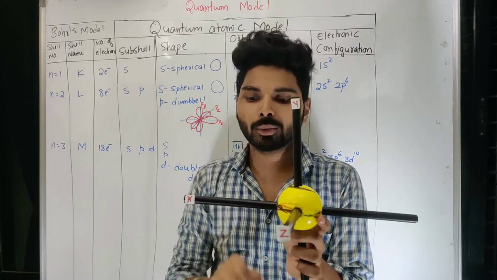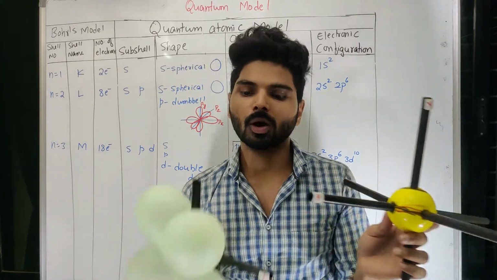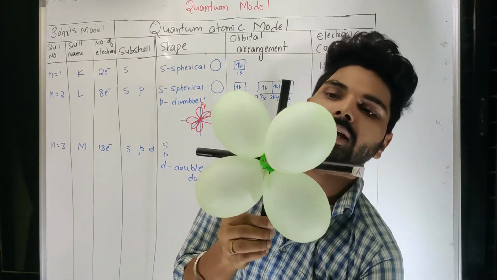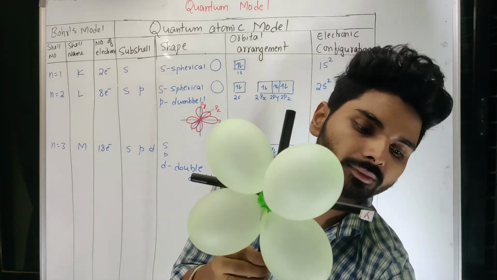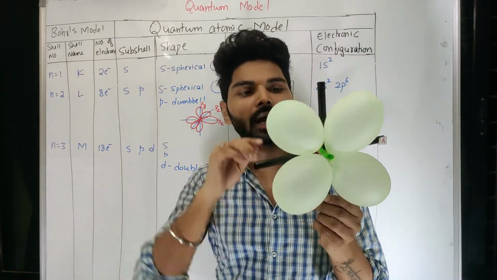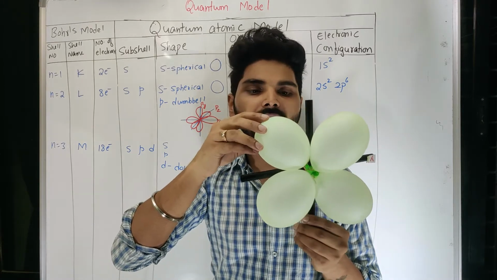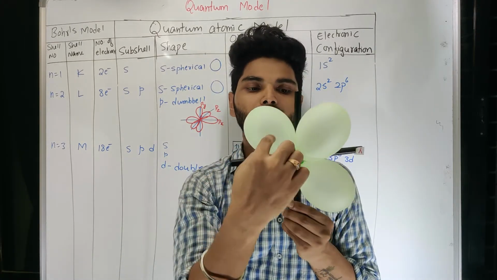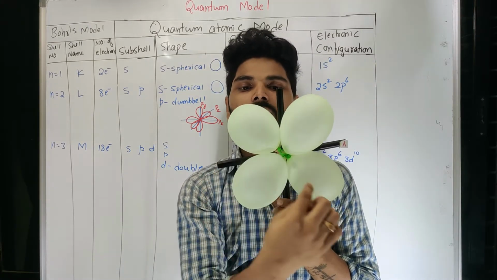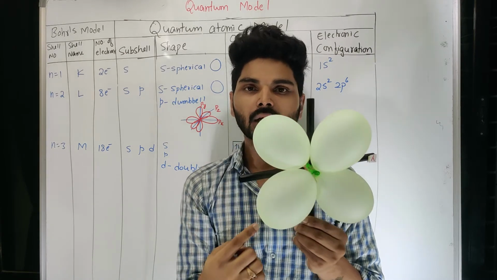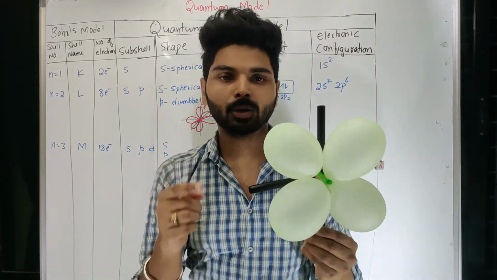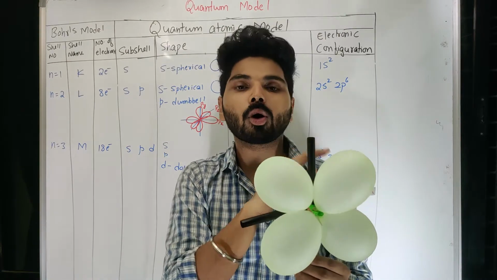So there will be 4 lobes, or 2 dumbbells, arranged like this. At a 45-degree angle you can have 1 dumbbell like this, 1 dumbbell like this and another dumbbell like this. Even if 1 electron enters this, it will still revolve in this manner.